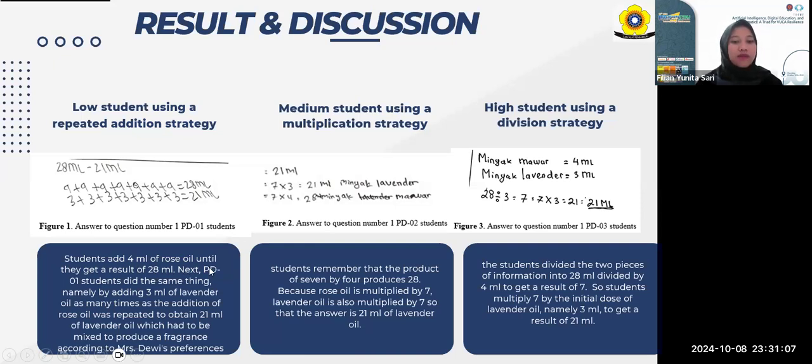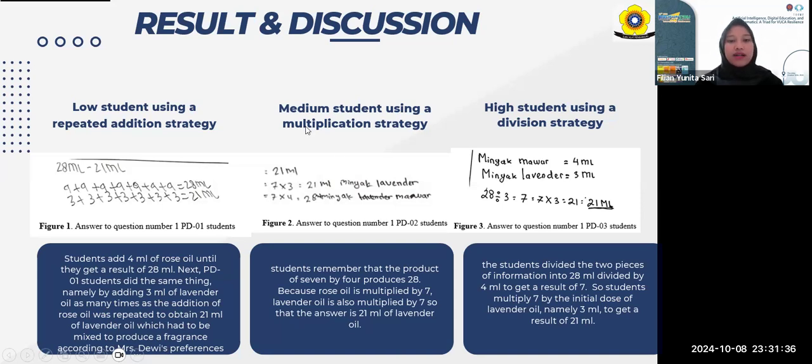Next, the student did the same thing, namely by adding 3 milliliters of lavender oil as many times as the addition of rose oil was repeated to obtain 21 milliliters of lavender oil, which had to be mixed to produce a fragrance according to Miss Dewi's preference.